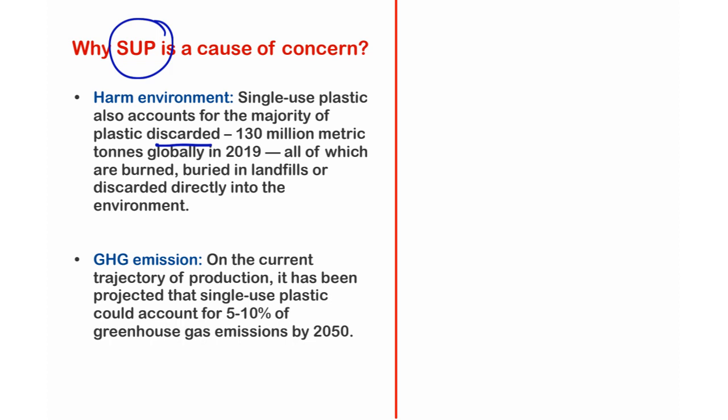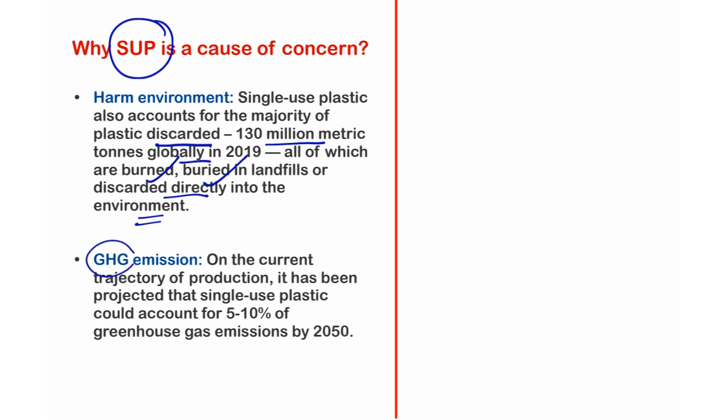The plastic thrown out as waste was 130 million metric tons globally in 2019, and single-use plastic accounts for the majority of it, according to the sources. All of this discarded plastic is burned, buried in landfills, or discarded directly into the environment. That is the reason why single-use plastic is posing a threat to the environment and sustainability, right?